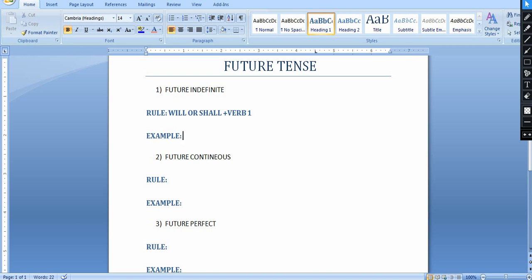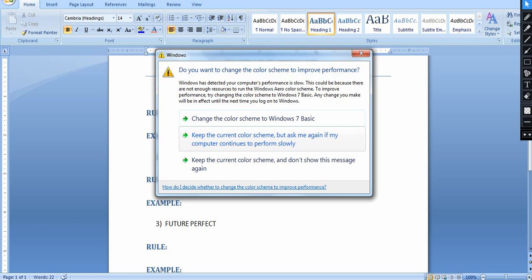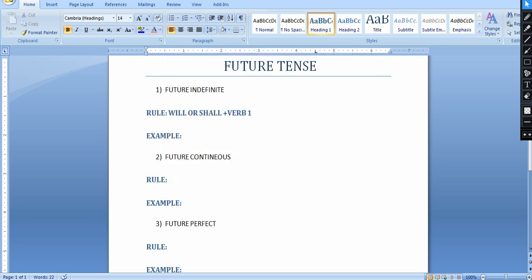I'm thinking of a very easy example that can help you, and it may be easy for you to learn this. So example, let me think. Got a very easy example. He will write an essay. Okay guys, so let's see here.